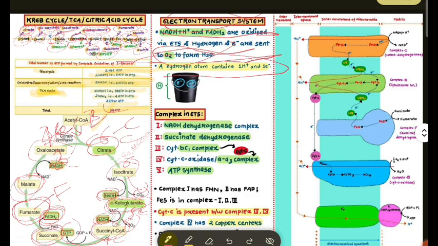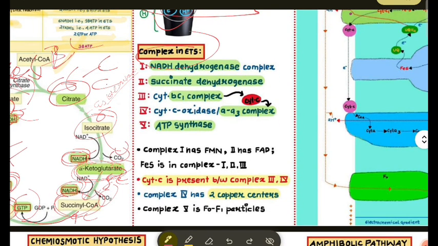The hydrogen contains 1 proton and 1 electron. Complexes of ETS: first, NADH dehydrogenase. First, NADH has to be oxidized. We want to make ATP from NADH, so NADH dehydrogenase, then FADH2 or succinate dehydrogenase, then cytochrome bc1 complex, then cytochrome c, cytochrome aa3 complex and ATP synthase.